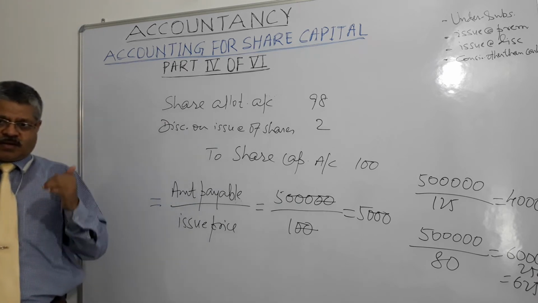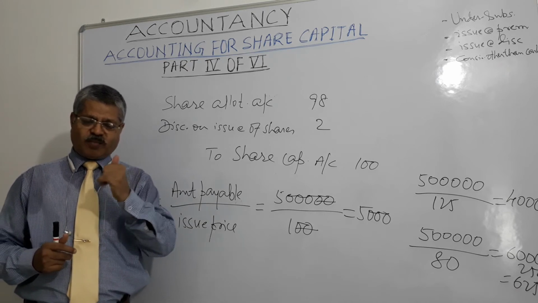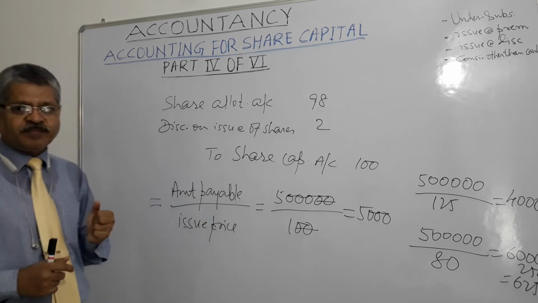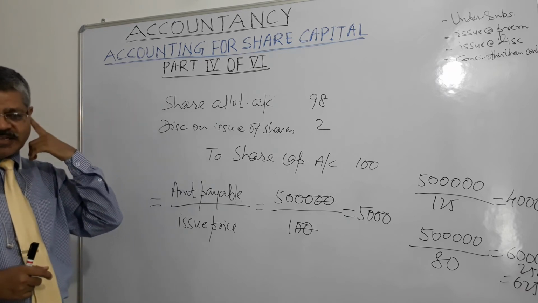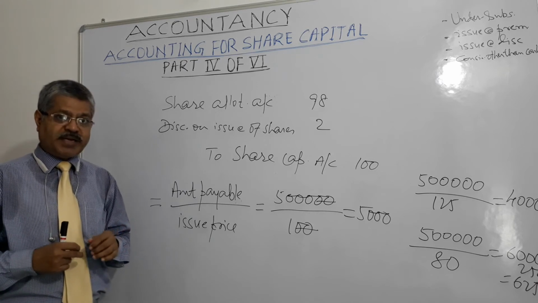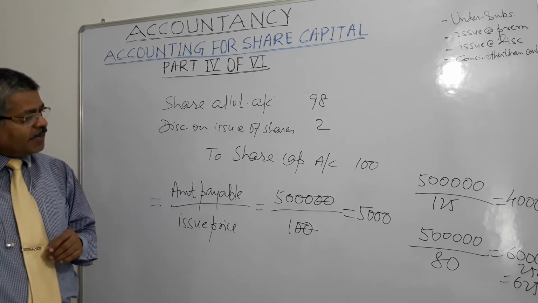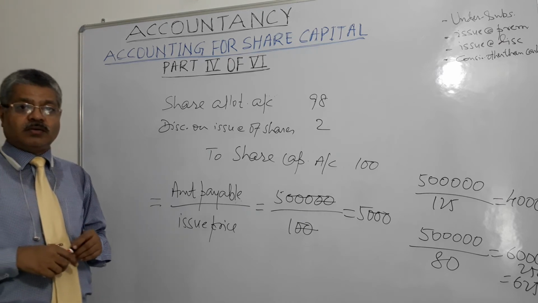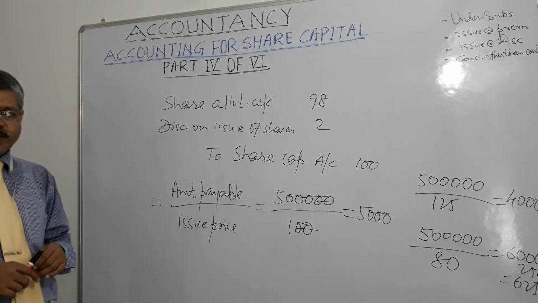Then, in case of premium, the share issue price is greater than nominal value or par value, right? The amount of that premium, that 5 rupees, is generally called at the time of allotment, along with allotment money, or sometimes at the time of application, rarely at the time of call, first call, second call, third call, whatever, right?